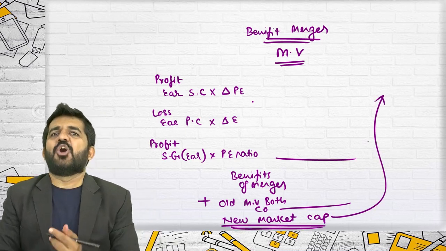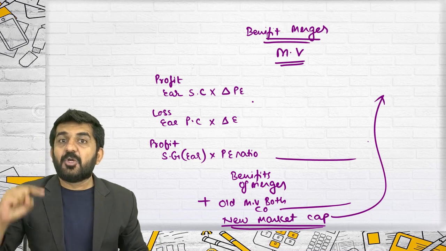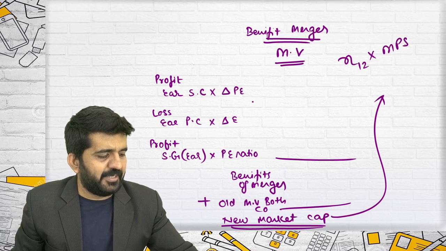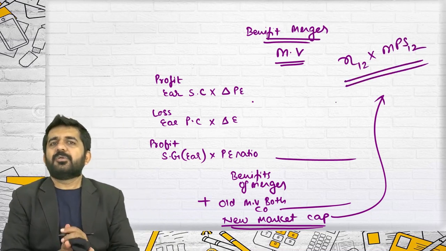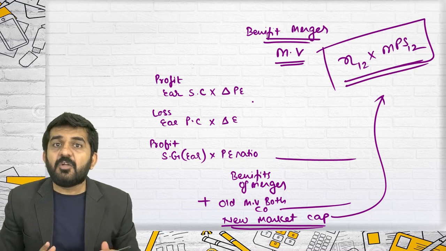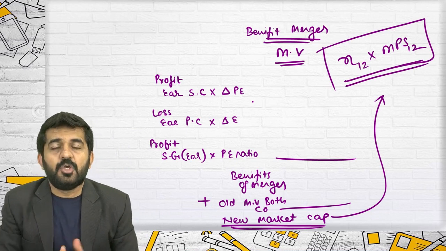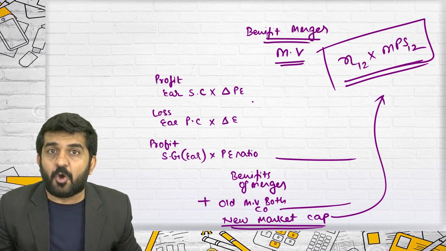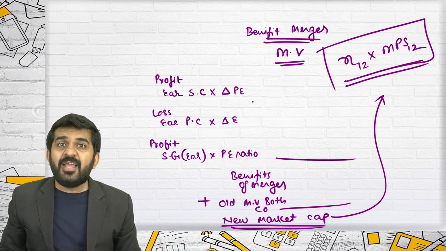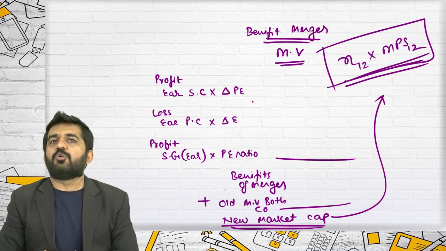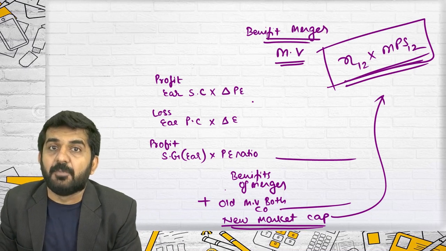Sir, why is this not important in examination? Because you always find out market cap by N12 into MPS 12. And this is an easy way. I agree it is an easy way. But when you go to practical life, by mistake you will say that merger and acquisition is my favorite topic in your interview. When they ask you a practical question, they will not ask you to find out market capitalization if there is a merger.